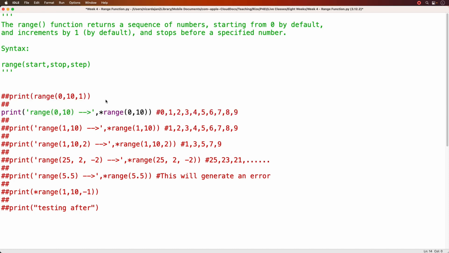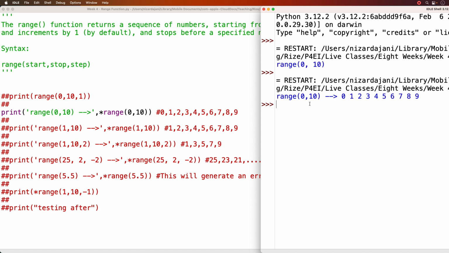Alright, so I have a print statement, and the print statement is going to pass this text followed by a star and then range 0, 10. I know that the sequence of numbers included in 0, 10 is going to be 0, 1, 2, 3, 4, 5, 6, 7, 8, 9. But I want to print it out just so I can get a confirmation. The way to do that is not just range 0, 10, but a star, or an asterisk, before range 0, 10. So if I run this now, Python unpacks all the numbers that are part of the range 0, 10 function call.